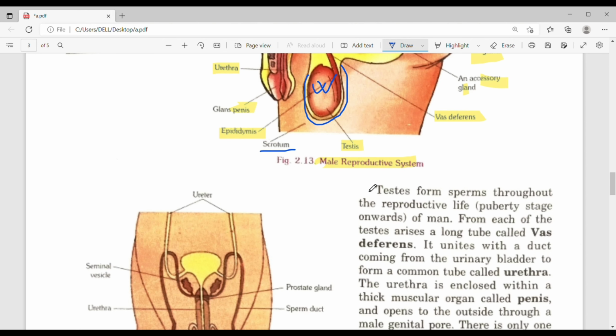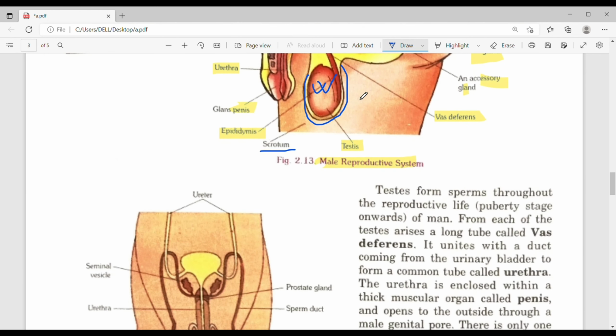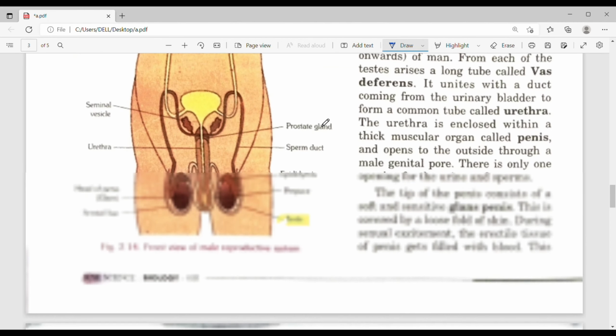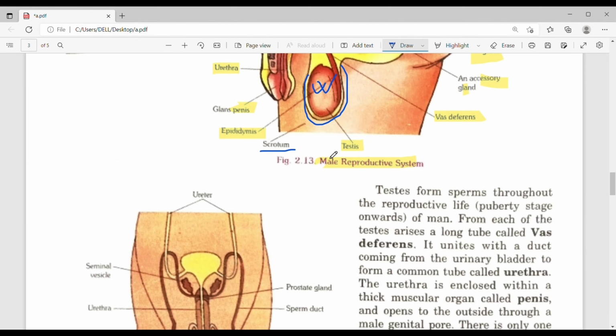It is present outside the abdominal cavity. As sperms are formed there, this requires a lower temperature than the body. It requires a lower temperature than the body, and it is also known as the temperature regulator. Scrotum is also known as the temperature regulator.